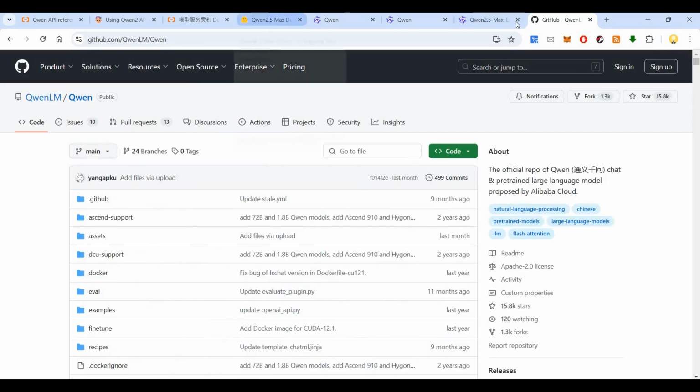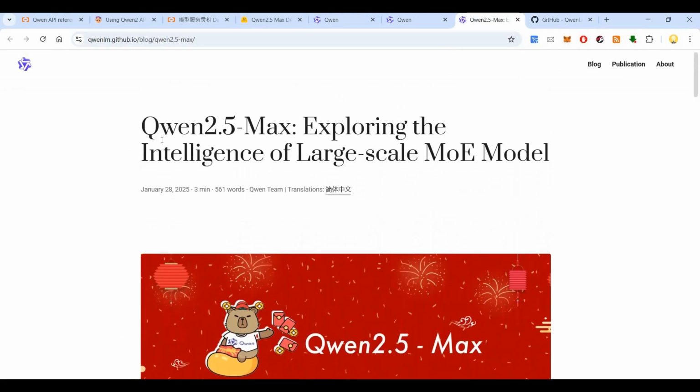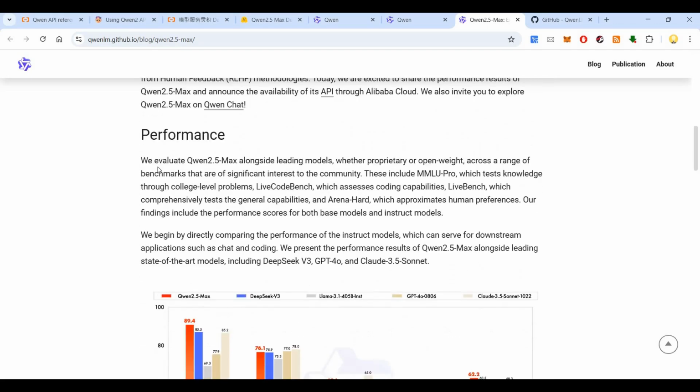At a high level, let's look at what functionalities this comes up with. Qwen 2.5 Max is an exploration of the intelligence of large scale models. Let's look at the performance.